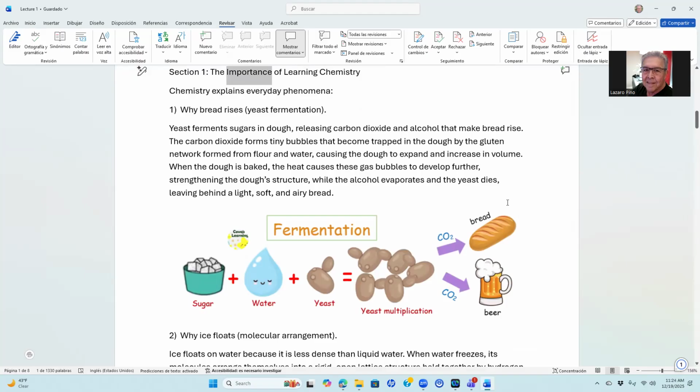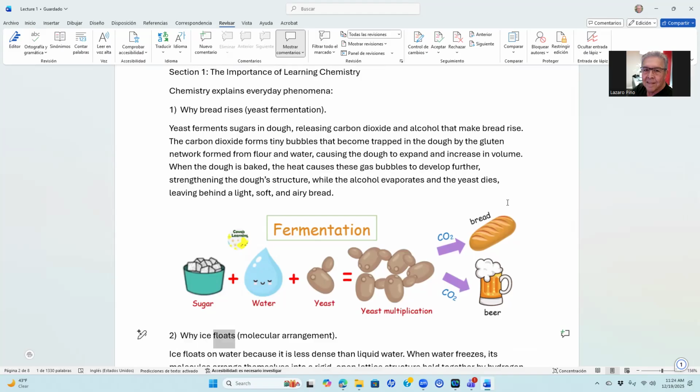Section 1. The importance of learning chemistry. Chemistry explains everyday phenomena. 1. Why bread rises, yeast fermentation. Yeast ferments sugars in dough, releasing carbon dioxide and alcohol that make bread rise. The carbon dioxide forms tiny bubbles that become trapped in the dough by the gluten network formed from flour and water, causing the dough to expand and increase in volume. When the dough is baked, the heat causes these gas bubbles to develop further, strengthening the dough's structure, while the alcohol evaporates and the yeast dies, leaving behind a light, soft, and airy bread.